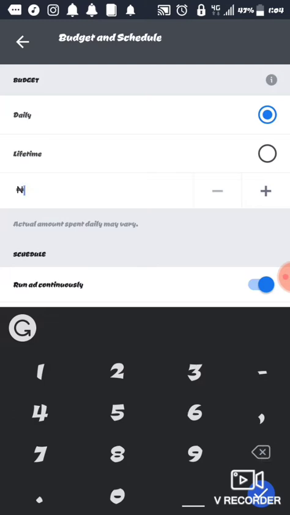Okay, let's say I set a budget for a day. If I want these ads to be massive, I really want this ad to be massive. I want people to come, click, and buy and purchase. I want it to be massive. Let's say I set 1,000 naira every day. So I'm planning to spend 7,000 naira for this ad per week.